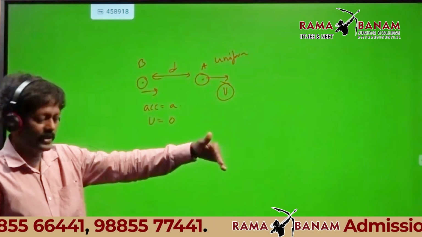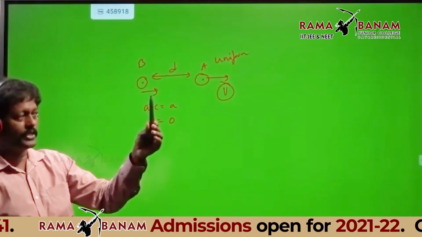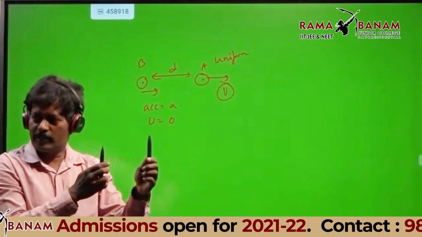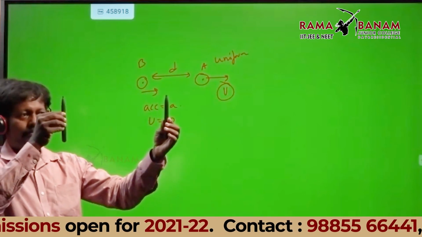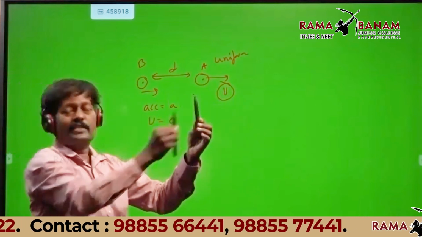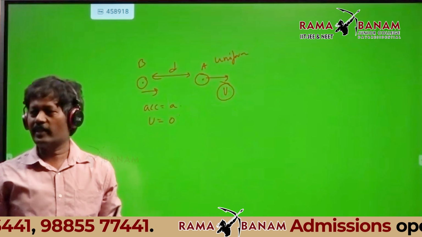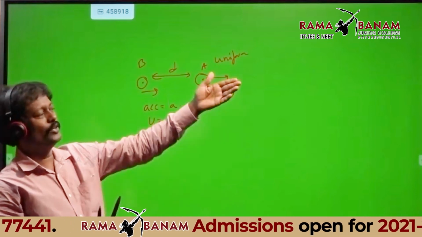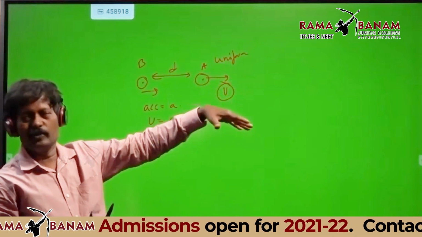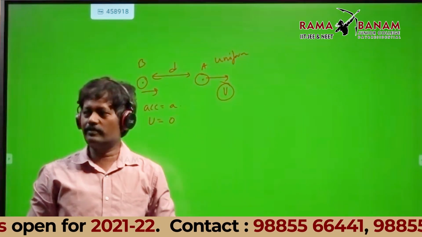Two students are there. The one in front of me is having uniform velocity. You are running with constant velocity. I am at the back. I am accelerating. Accelerating means my velocity is increasing. So what I will do? You go run, no problem. You are having uniform velocity. I am going to come and meet you.